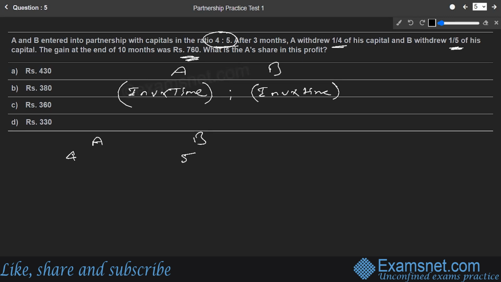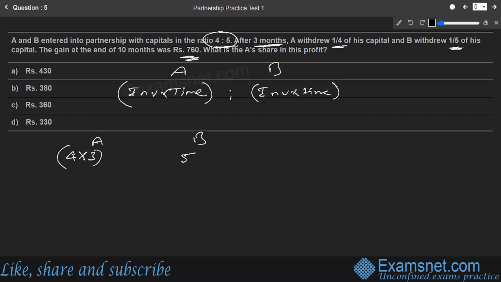So let us see it step by step. The money invested was 4, and after 3 months A withdrew 1 by 4 of his capital. So A has withdrawn after 3 months. But what about those 3 months when he did not withdraw? For those 3 months, the whole money of A, the whole money 4, was part of the business for three successive months. After 3 months, he started withdrawing. So the money called 4 is part of the business for 3 months.